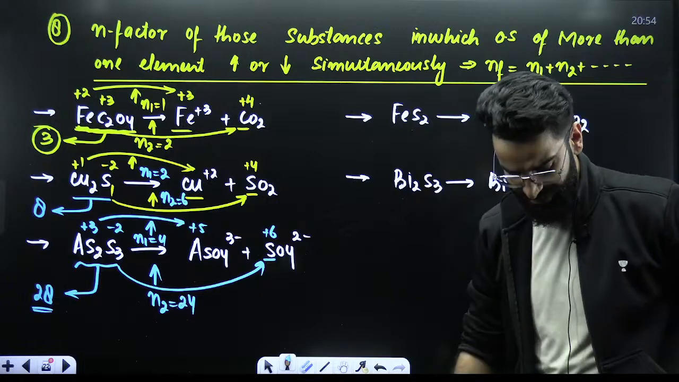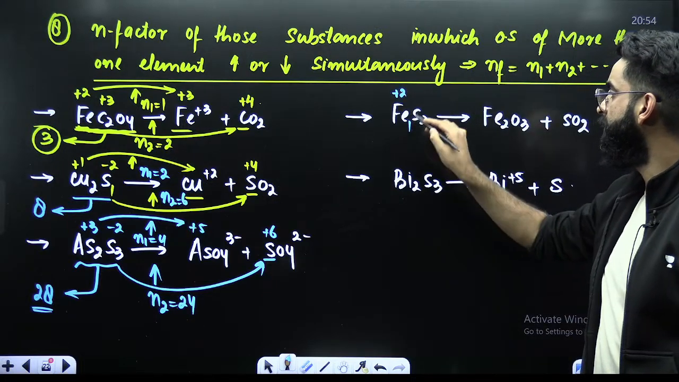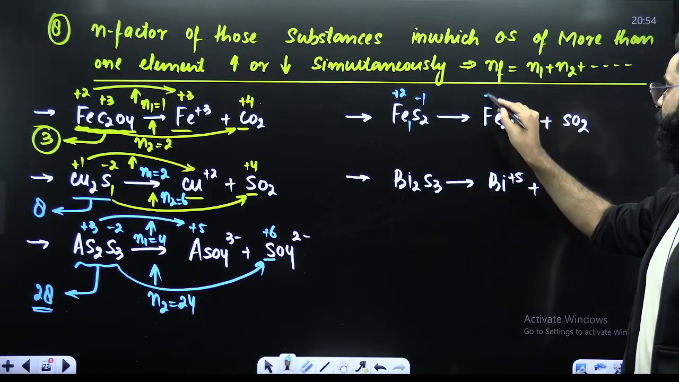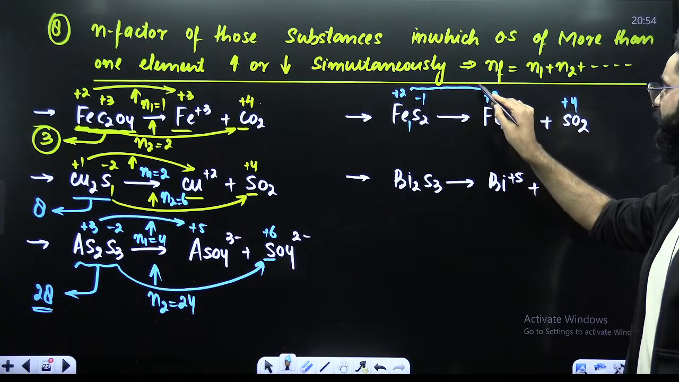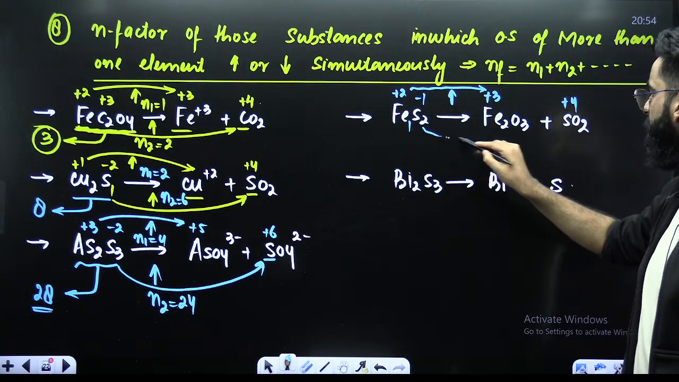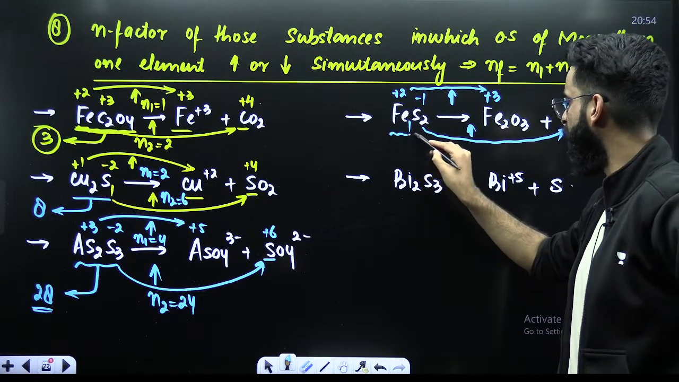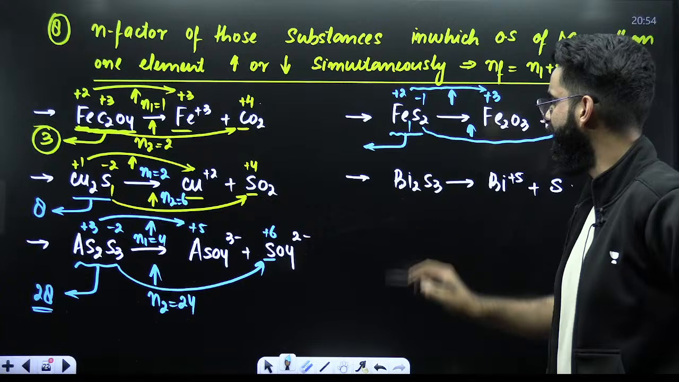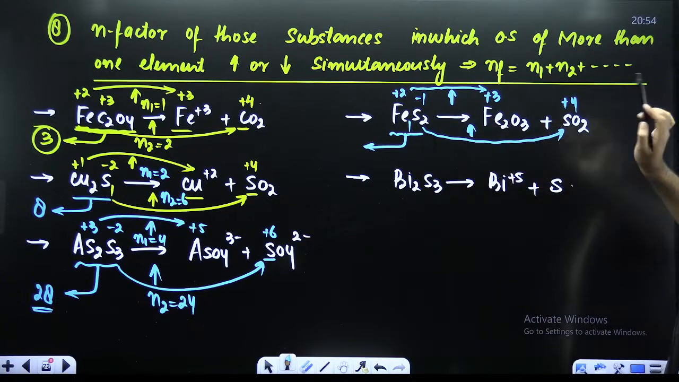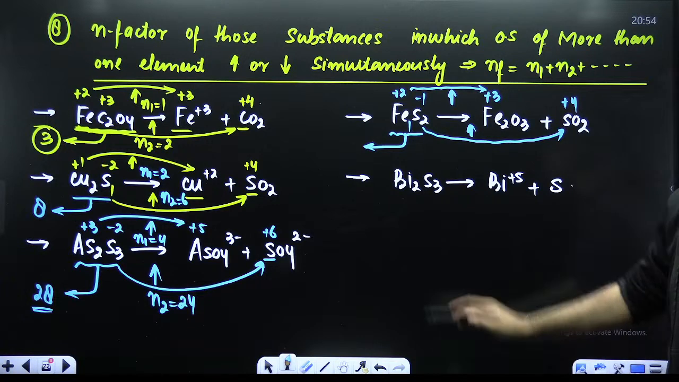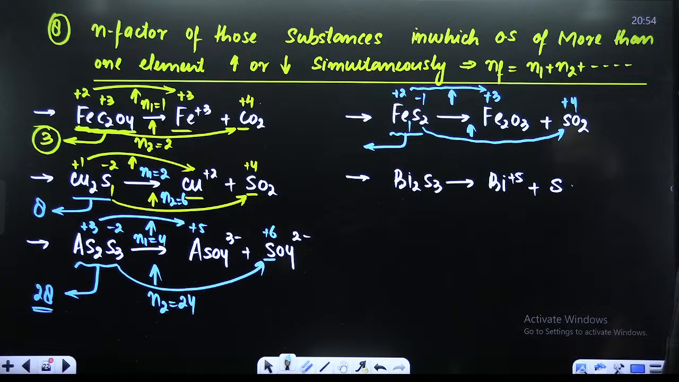All right, look at this FeS2. So this will be +2, this will be -1. This will be +3, and this will be +4. Understand now. +2 to +3, increase in the oxidation state. -1 to +4, increase in the oxidation state. Look carefully: the oxidation state of iron is increasing as well as the oxidation state of sulfur is increasing. So the oxidation state of more than one element is increasing here, so its n factor has to be n1 plus n2.